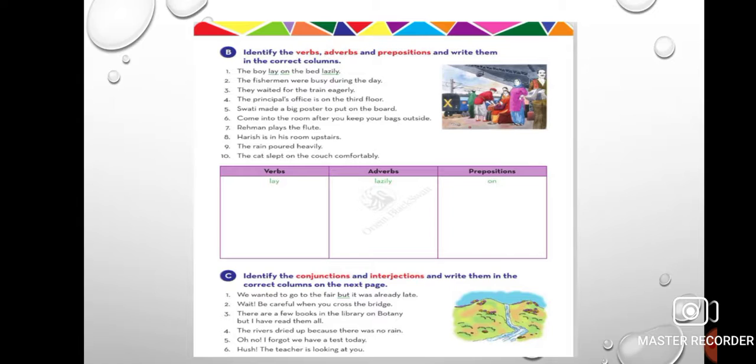Now identify the verbs, adverbs and prepositions. The boy lay on the bed lazily. Here lazily is adverb, lay is verb and preposition is on. The fishermen were busy during the day. Busy is adverb.